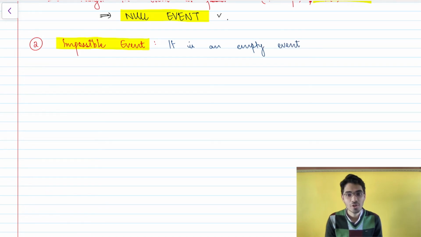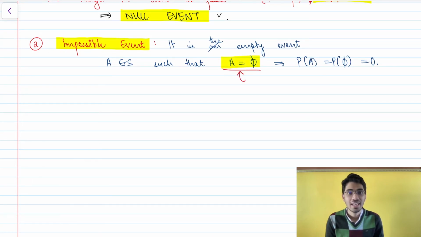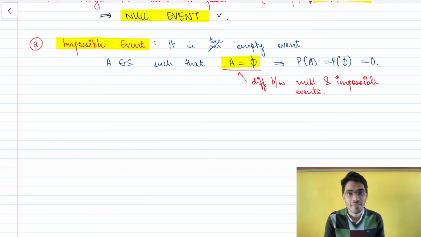So A belongs to S such that A is equal to phi, and we all know that the probability of phi is equal to 0, and that is the difference between null and impossible event. In a null event, A is not equal to the empty set. It is possible, but for an impossible event, as the name suggests, A can never happen.